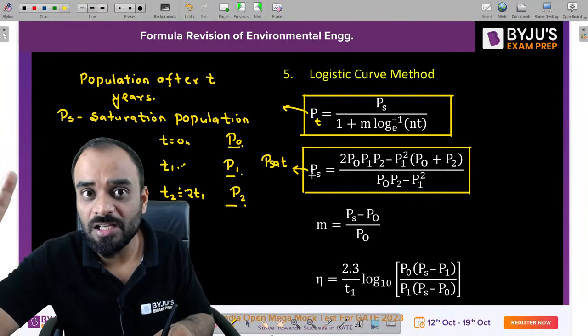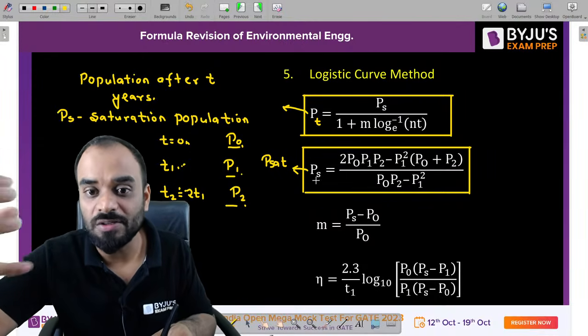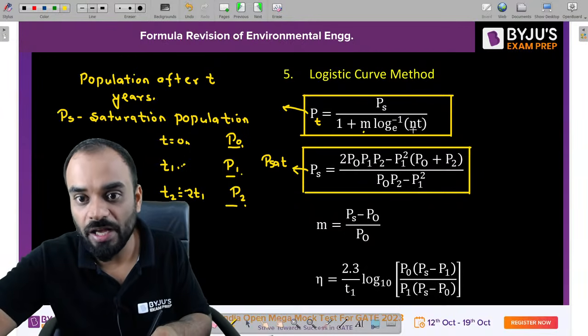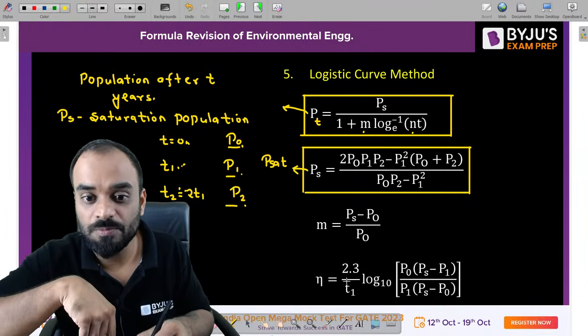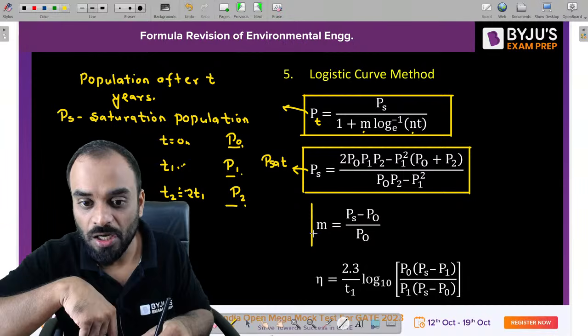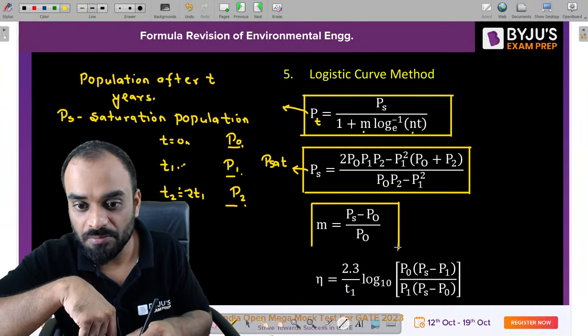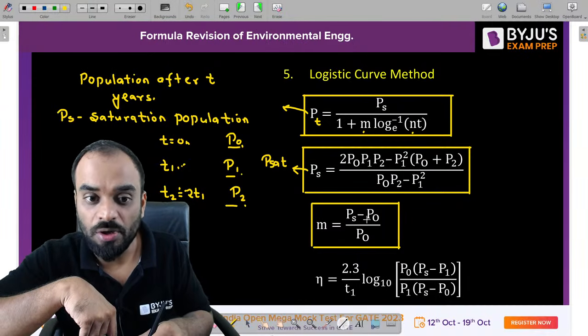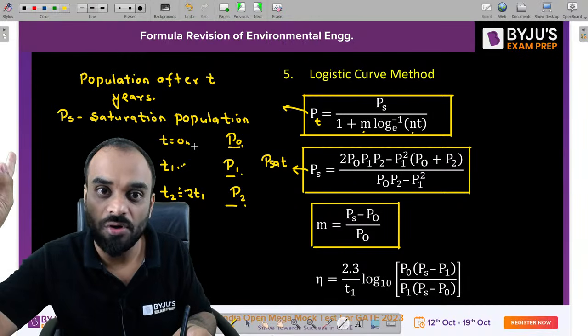Now after estimating it, we need to find certain constants, which are our m value and n value. So what is m? It is Ps minus P naught upon P naught. What is P naught? The initial value, which is already known to us.